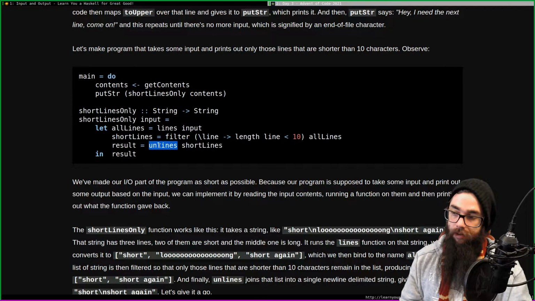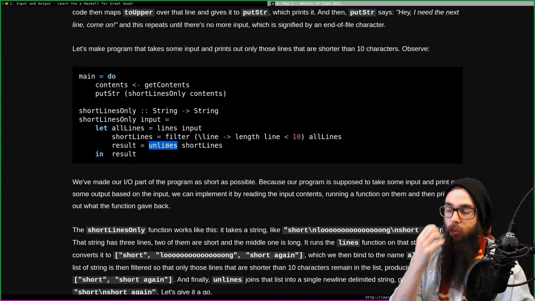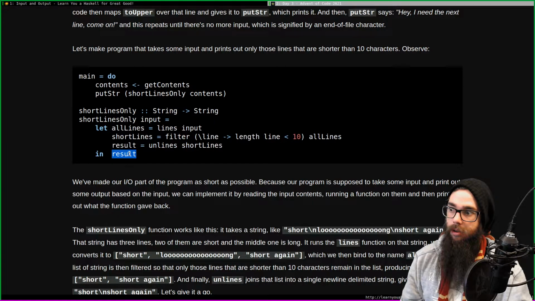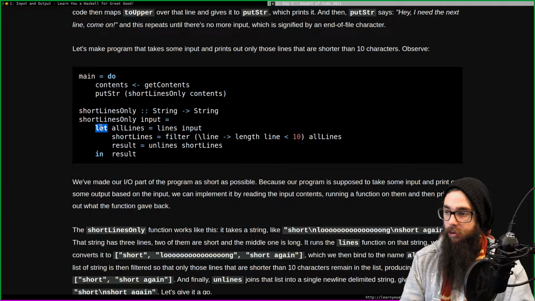We don't want to have the list of strings anymore. We want just one long string. That's the result. Wait. And unlines shortLines in result. Wait, that is confusing.